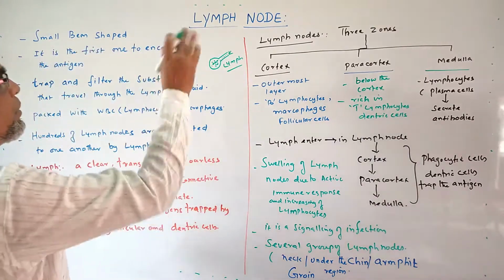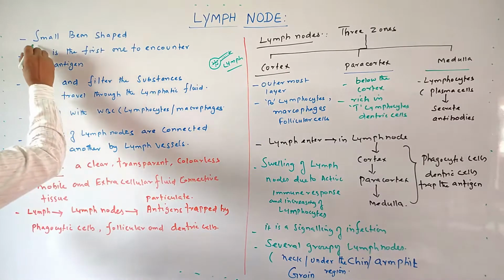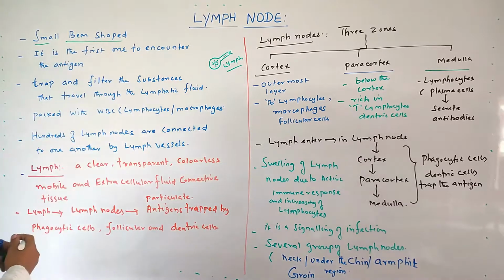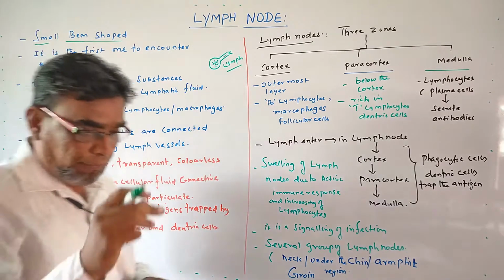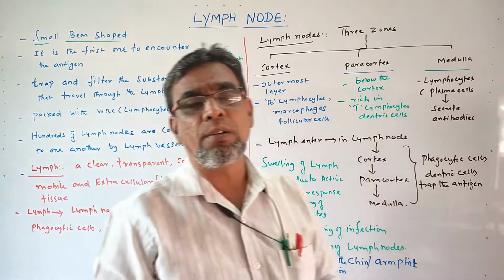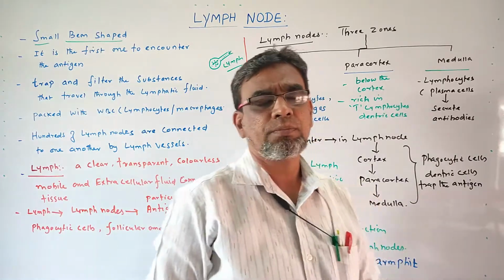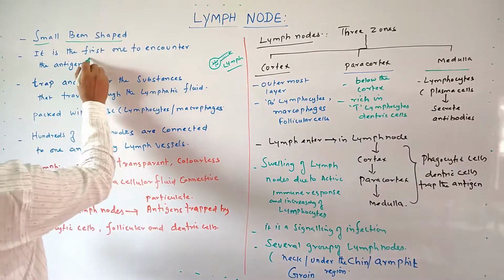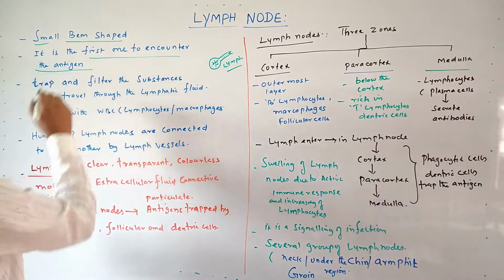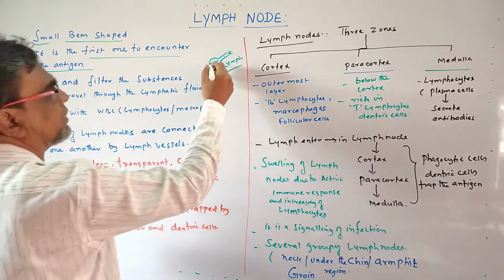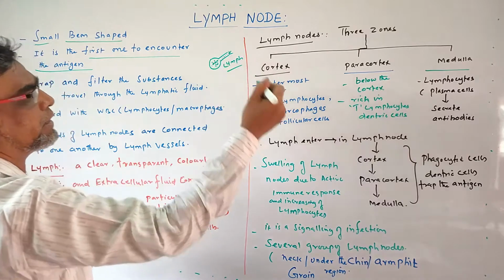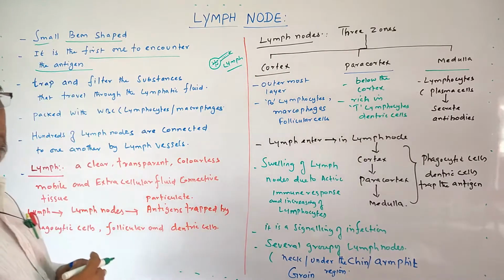See students, a lymph node nothing but small bean shape. It is the first organ which encounters the antigen. It is the first one to encounter the antigen. So this is lymph node. Inside the lymph nodes, lymph will come.